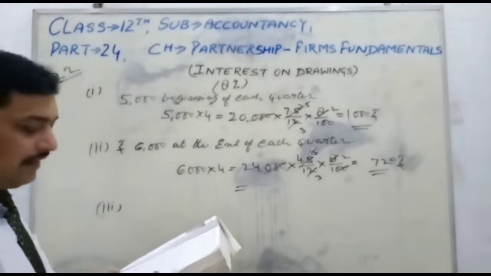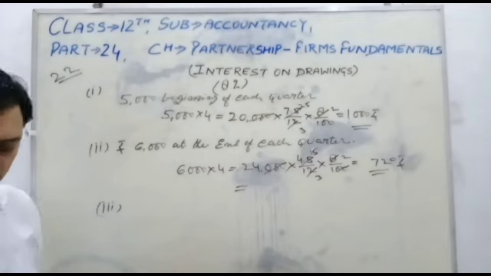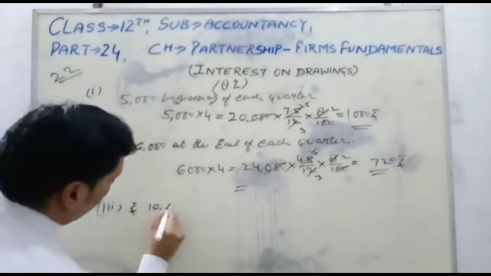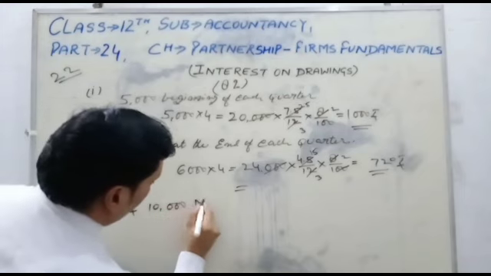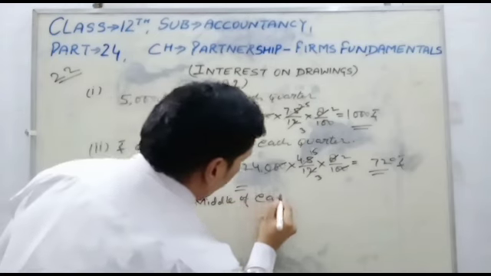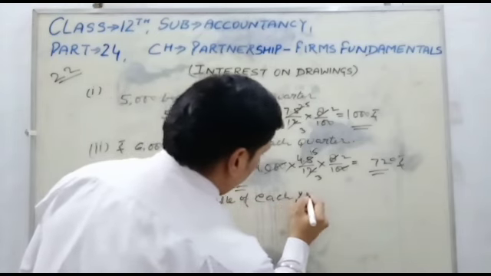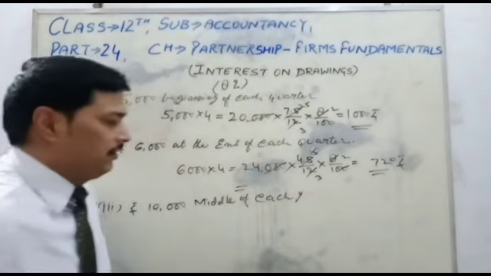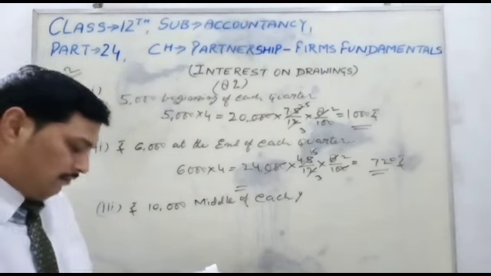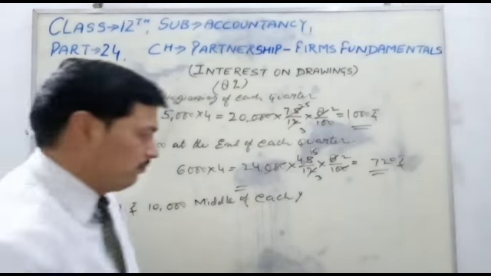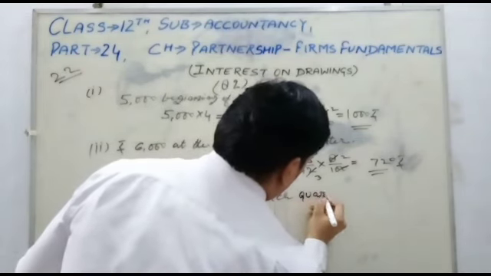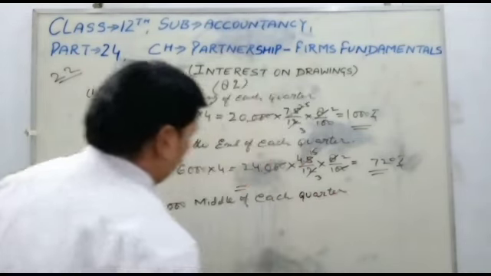Next is, if he withdraws 10,000 during the middle of each quarter. So 10,000, middle of each quarter, because the question is about quarters.